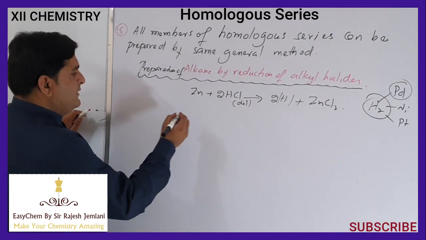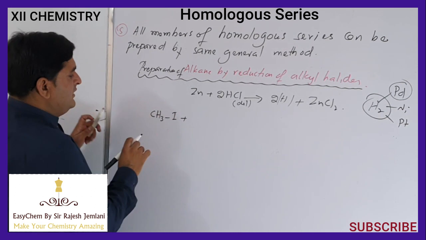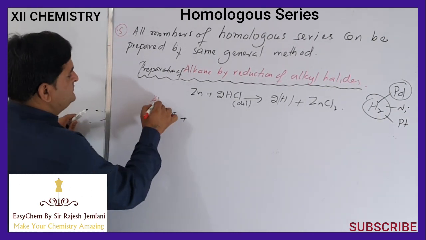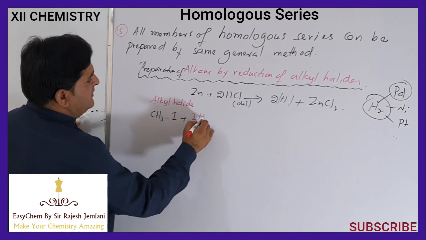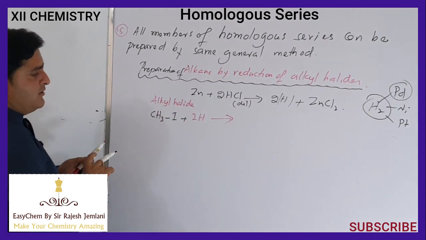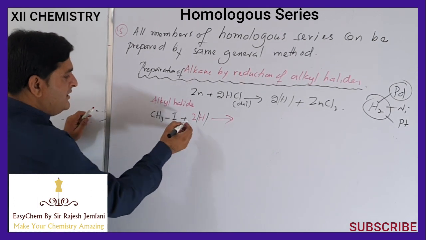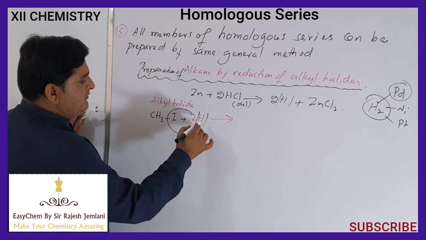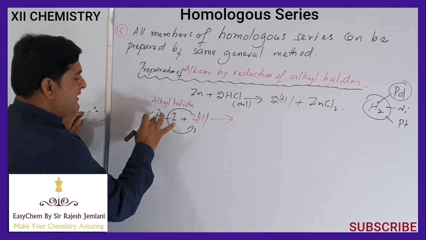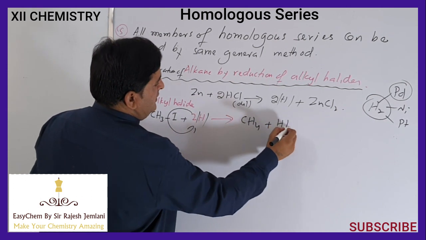If we have methyl iodide, this is an alkyl halide, and we treat it with nascent hydrogen, this hydrogen will extract iodine from the compound and add 1 hydrogen here. So methane will be the result, and hydrogen iodide.